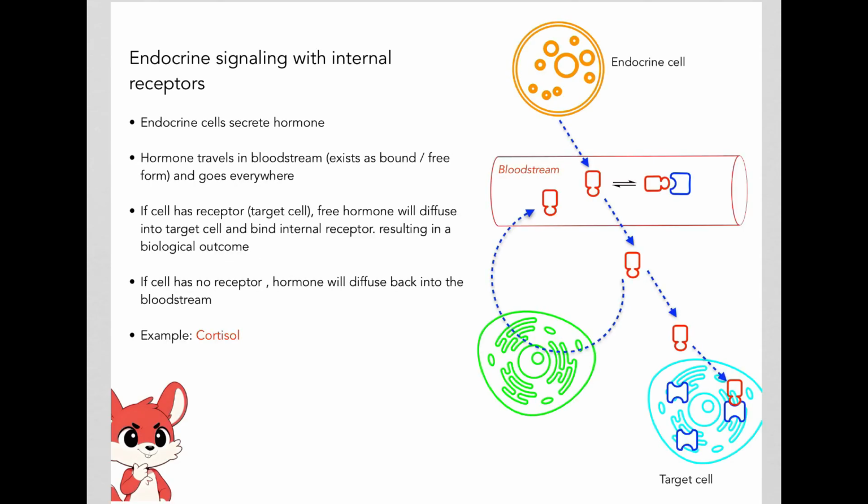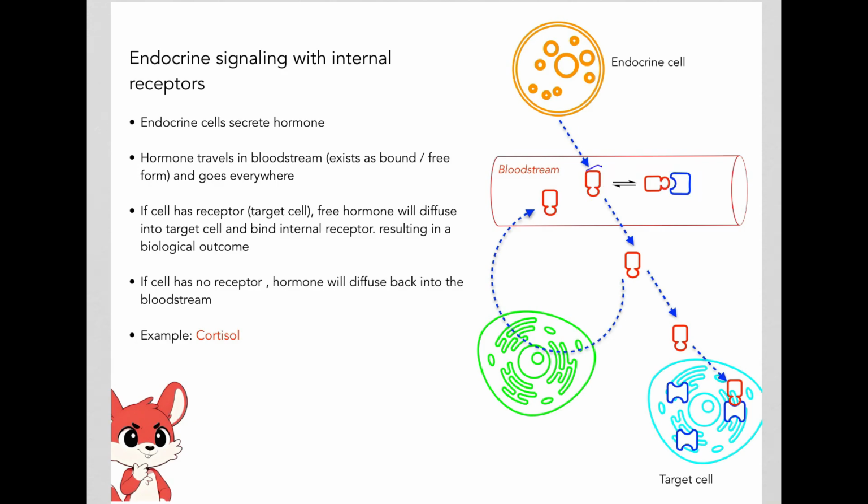So in this case, the endocrine cell will secrete the signal. Here the signal is poorly soluble in water, so it will exist as a dynamic equilibrium. Some of it will be in the free form, but most of it will be bound to some sort of protein in order to make it soluble enough to be transported in the bloodstream.